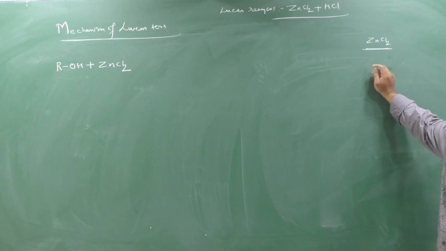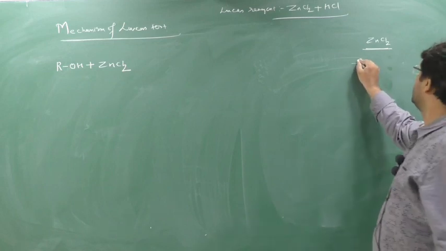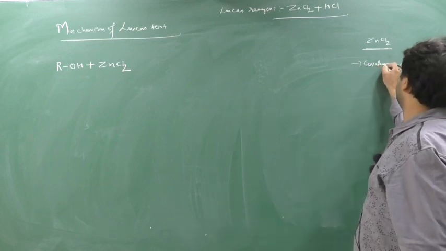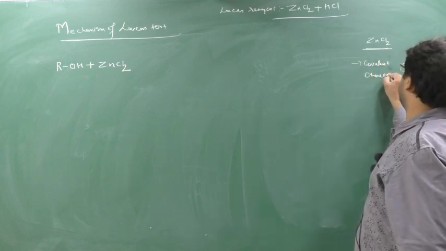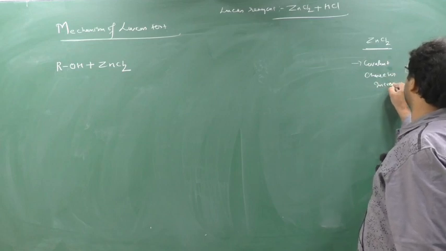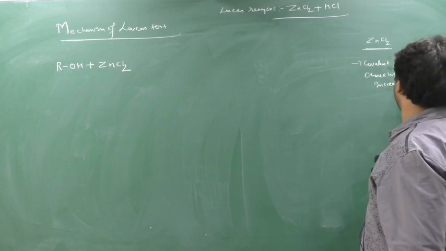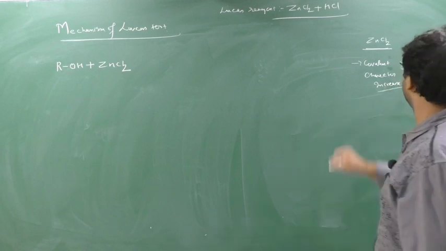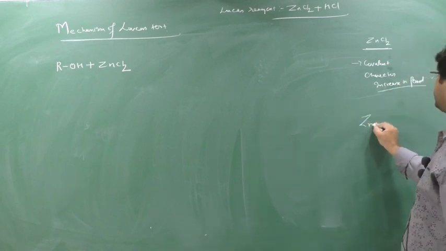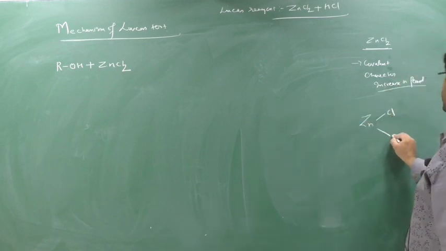Clear? Point number 2, Fajan says covalent character increases as we move across the period. Now this ZnCl2 reacts with this C in this way.